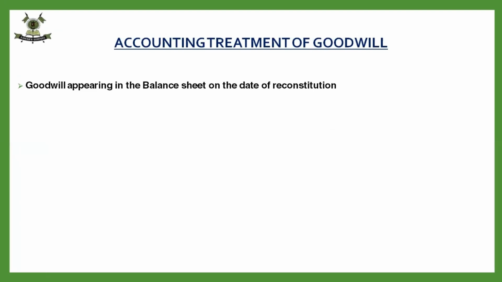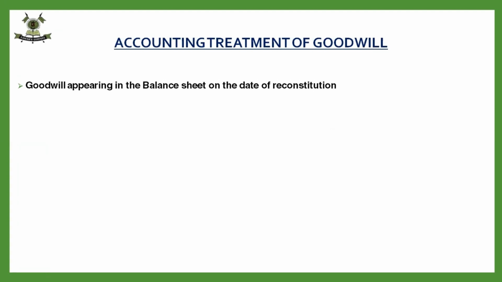Fine. Then accounting goodwill appearing in the balance sheet of the reconstitution. That goes the same. We have to write off the goodwill amongst the old partners in old profit sharing ratio. Though there is no admission, no retirement of a partner, still I'm calling it old partners because it is easy to remember for all the chapters. It is old partners in old ratio. In admission also, it is old partners in old ratio. In retirement also, it is old partners in old ratio.